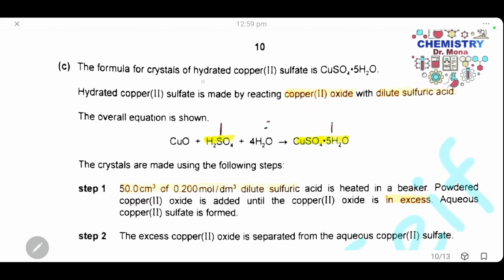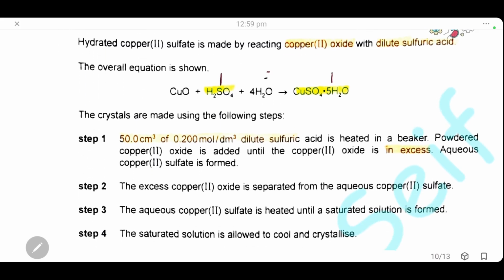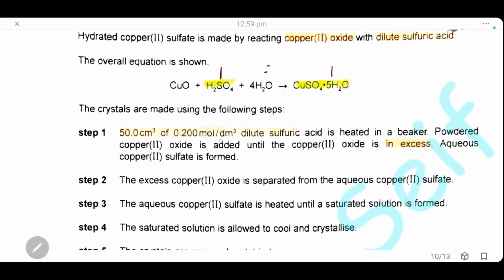The formula of crystals of hydrated copper sulfate is copper sulfate and 5 molecules of water. Hydrated copper sulfate is made by reacting copper oxide with dilute sulfuric acid. This is the equation for the reaction: copper oxide, sulfuric acid, and water. Here he gave us the volume and the concentration of the sulfuric acid, and we will heat the sulfuric acid in a beaker, then add copper oxide until the copper oxide is in excess.